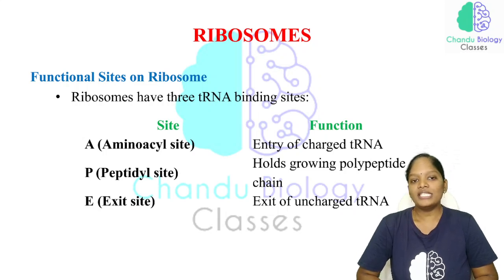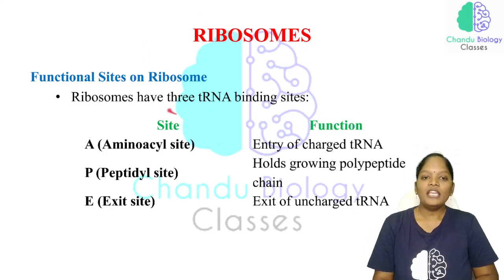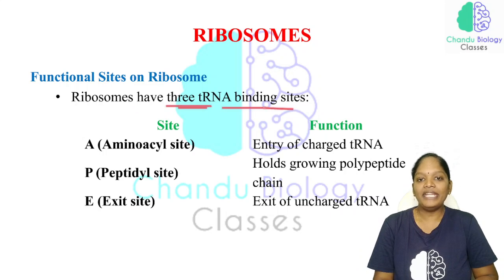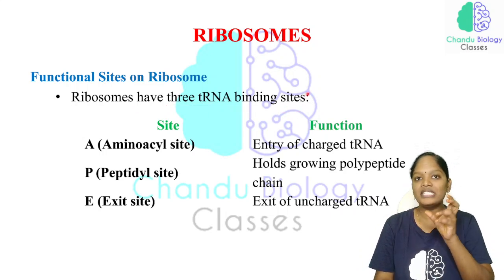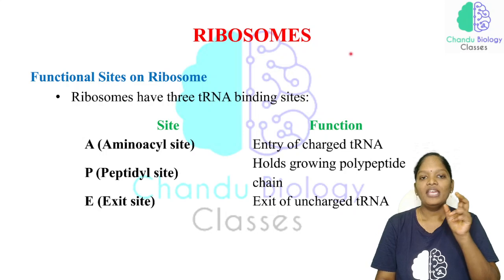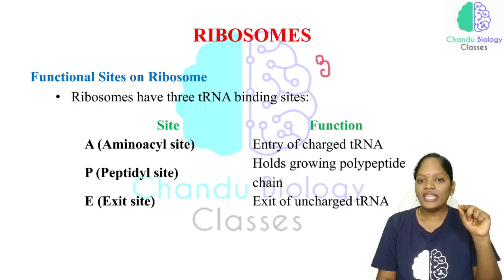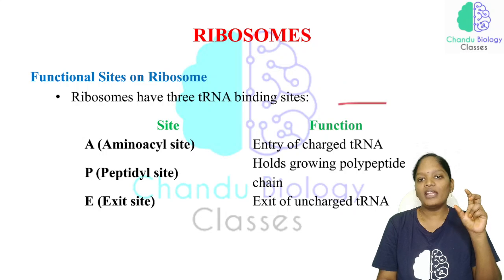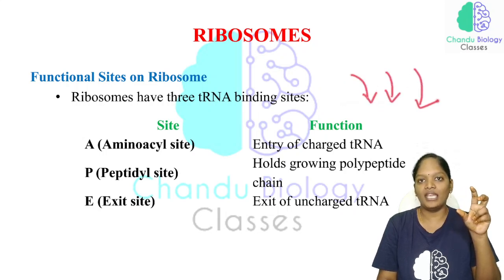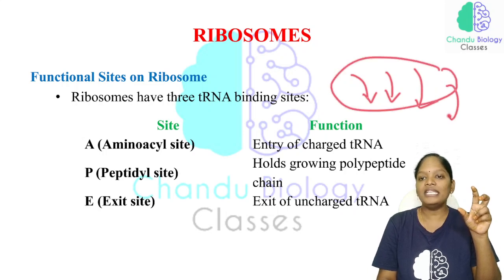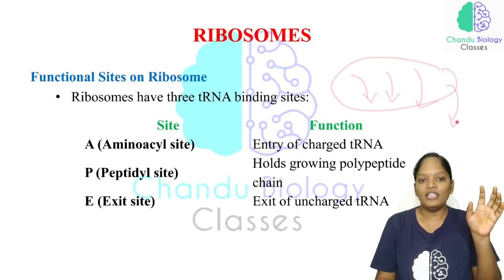Now, functional sites on ribosomes. Ribosomes have 3 tRNA binding sites. Just remember, this is a very important thing. Each ribosome has 3 tRNA binding sites, so one ribosome has the capacity to bind 3 tRNAs.